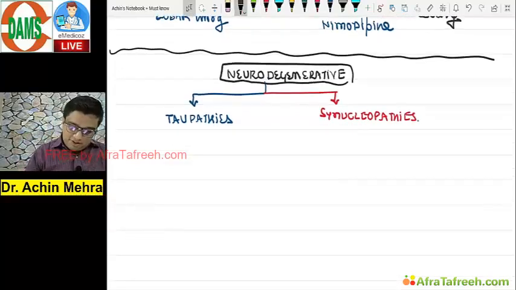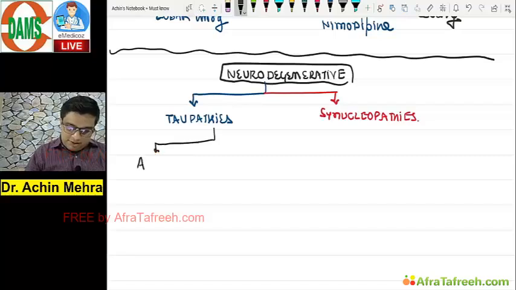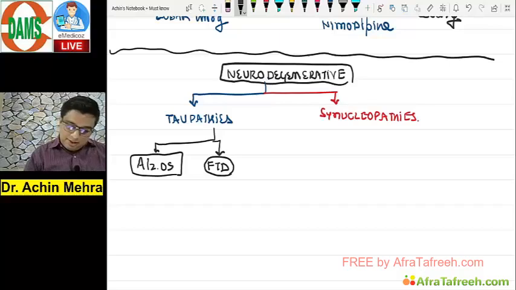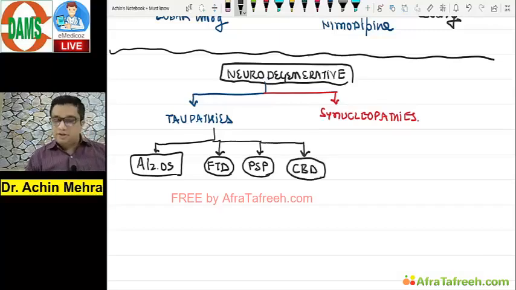What are the tauopathies that you know? One is your Alzheimer's disease, yes. Second is his younger brother, frontotemporal dementia, FTD. Another one that we have already seen, PSP. And another brother in the family was the corticobasal degeneration.